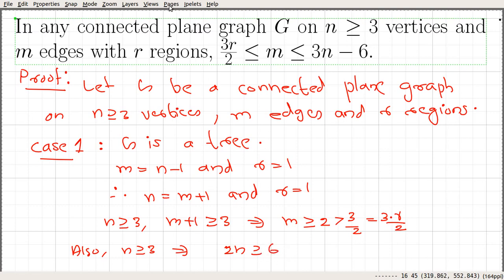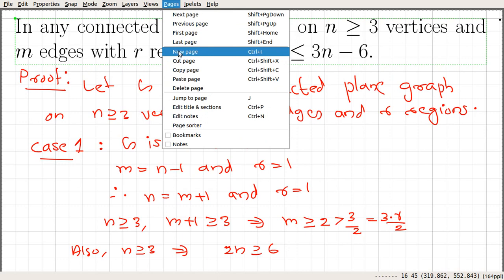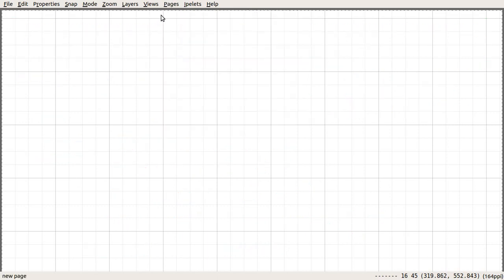We are going to do some algebra: we have 2n greater than or equal to 6, and that says 2n plus n is greater than or equal to 6 plus n.